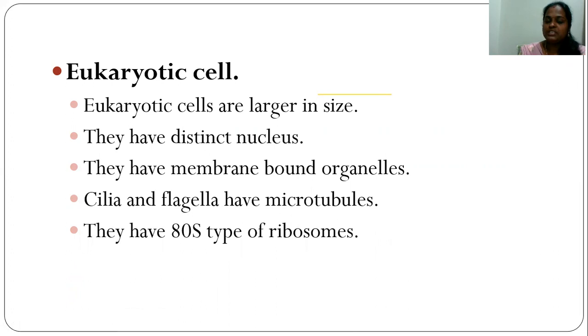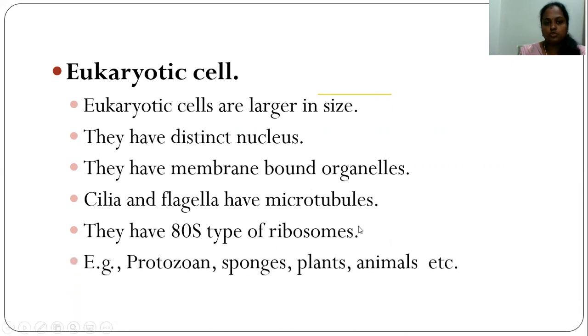And in the prokaryotic cell, it is the 70S type of ribosome, but in the case of eukaryotic cells, it is the 80S type of ribosomes. Examples of eukaryotic cells are protozoans, sponges, plants, animals. If you see in these organisms, the nucleus will be very, very well developed when compared to the prokaryotic cell.